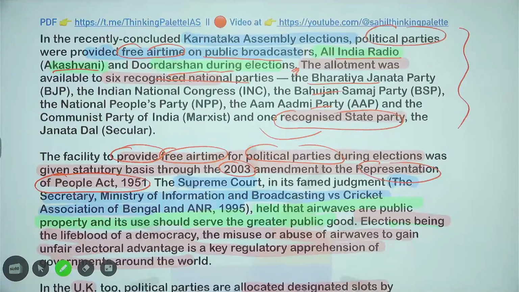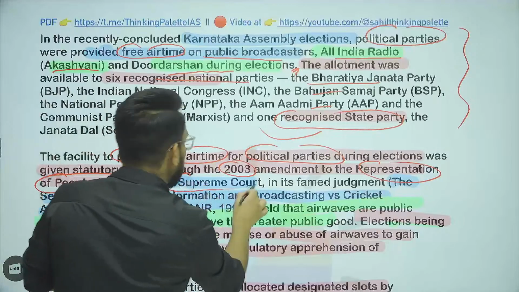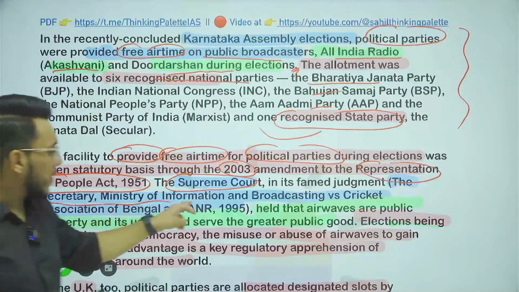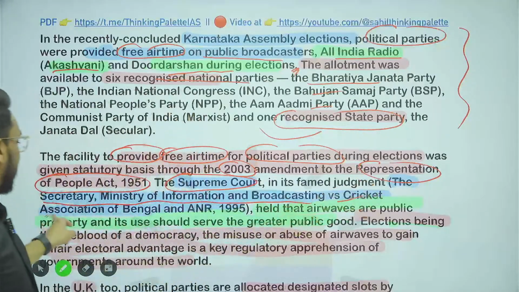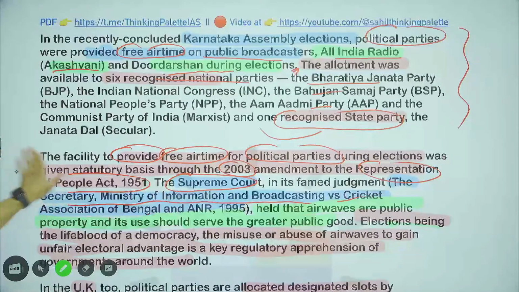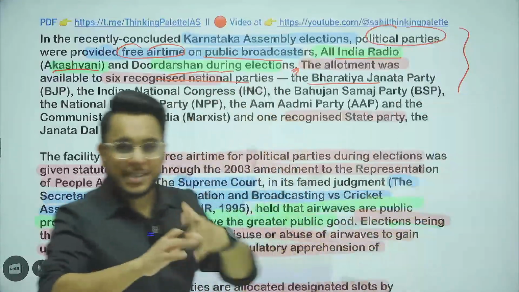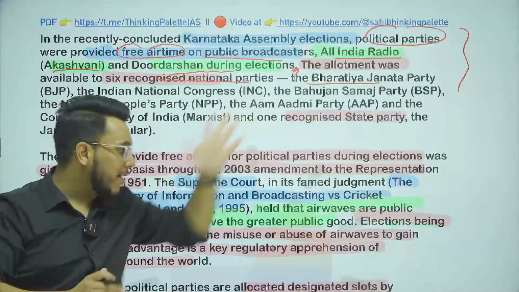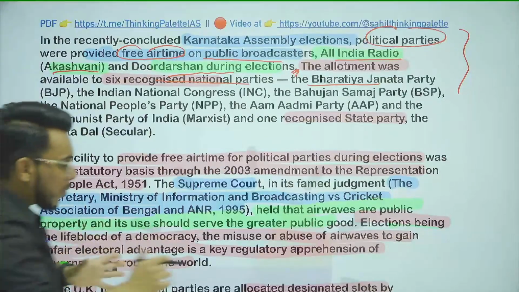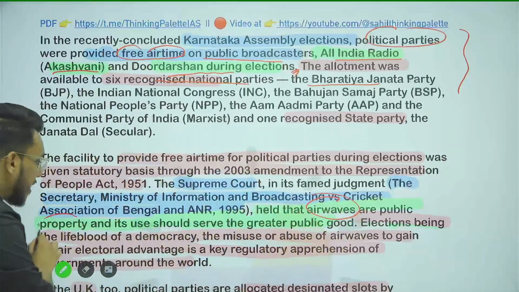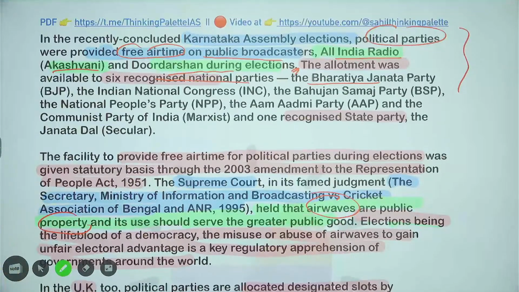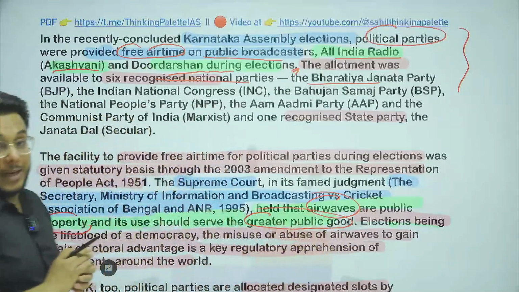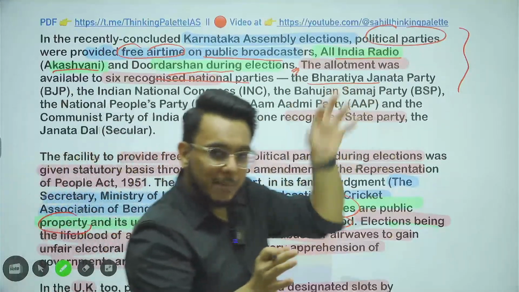Why was this particular amendment brought? It is because of the Supreme Court judgment. In the judgment by the name of Secretary, Ministry of Information and Broadcasting versus Cricket Association of Bengal and ANR, the Supreme Court said that the radio broadcast and the TV broadcast happen through the airwaves. The Supreme Court said that these airwaves are public property, and they should be used in such a way that they bring greater public good.